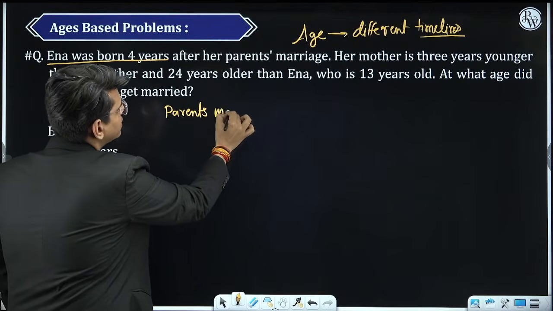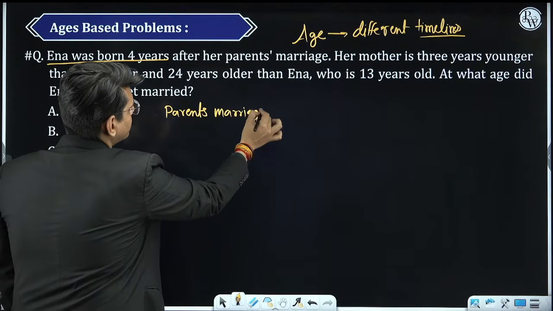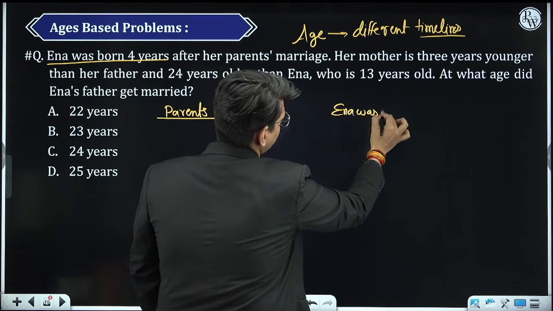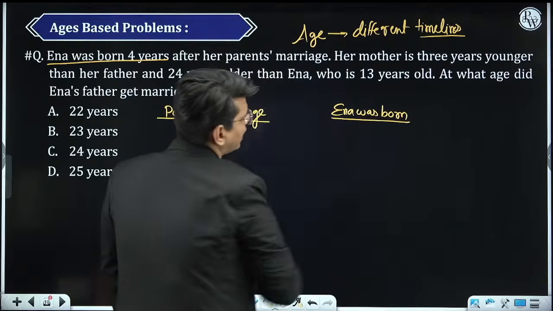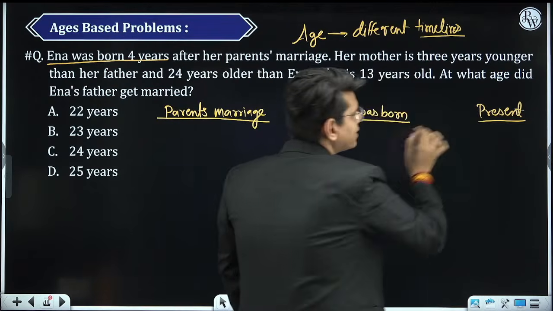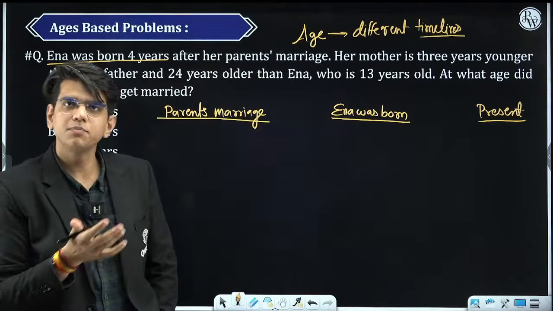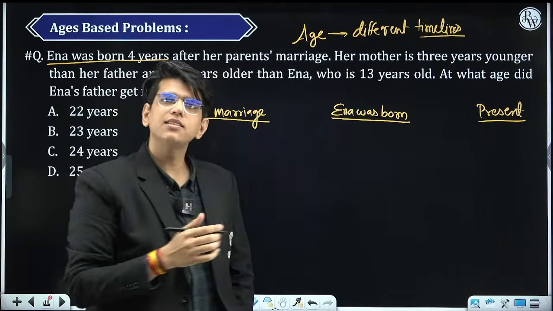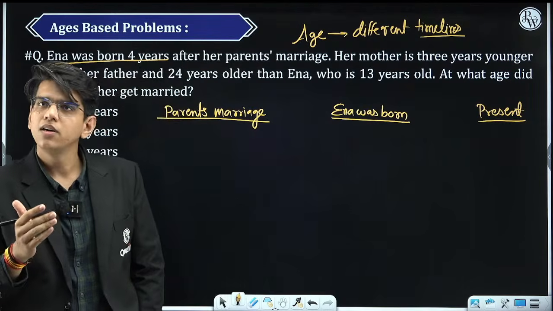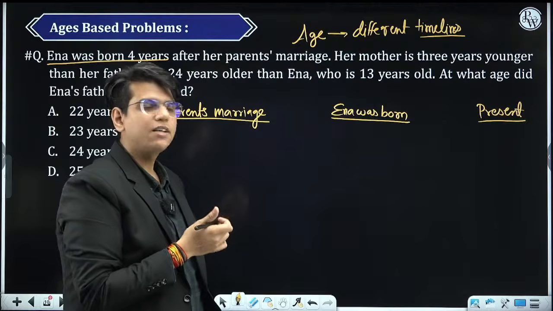Parents' marriage is discussed. Then after this, Anna was born. Okay, and the last thing will be present. These are the three instances. The first is present. फिर second instance they are talking about when Anna was born, and the third instance is when parents got married. And now what are the ages given to you?